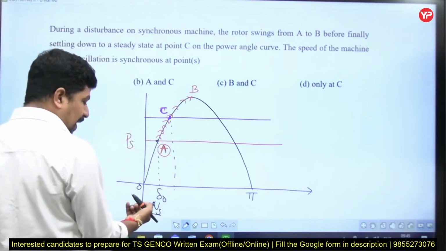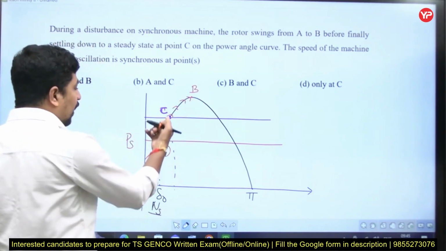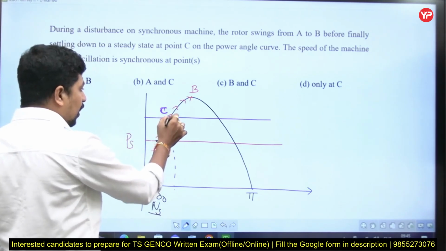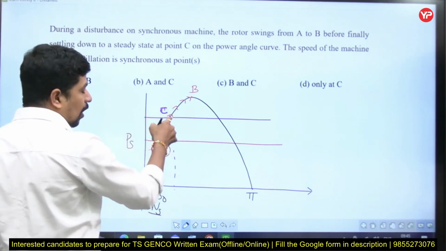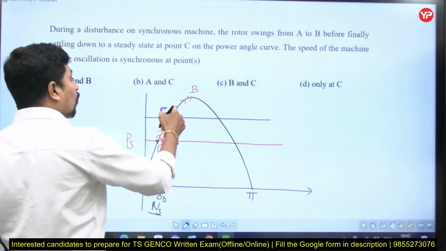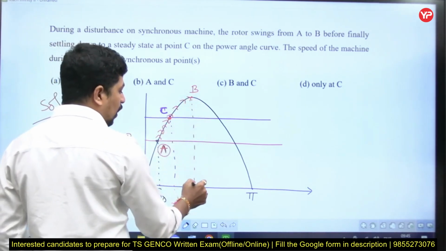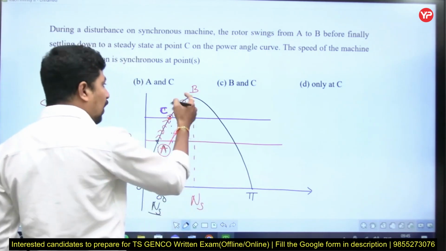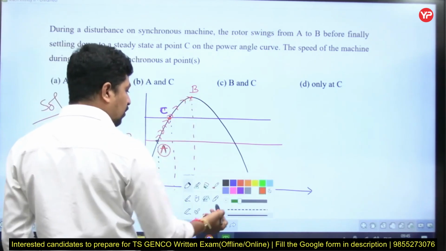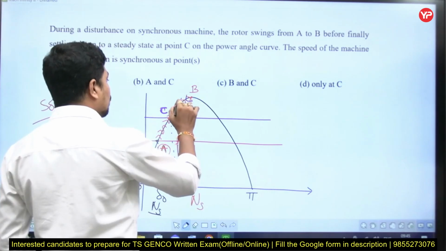At A, starting, it is at synchronous speed. It reaches C. At C, though my powers are equal, the speed is more. Therefore, it goes up to here. And here again, it is going to attain synchronous speed. But power is negative. That's why again it swings back. It swings back like this.